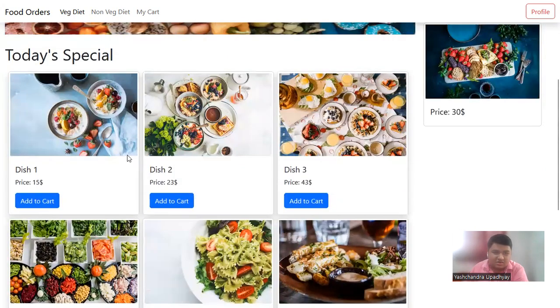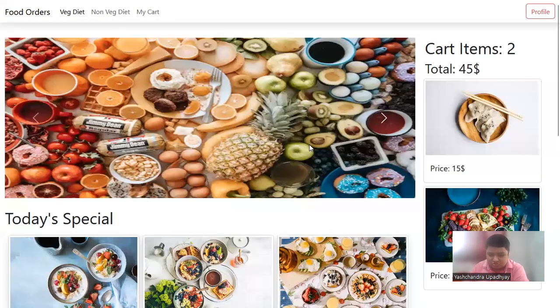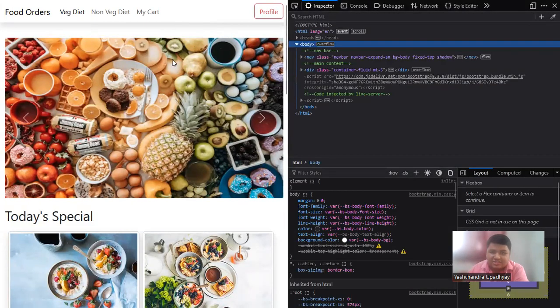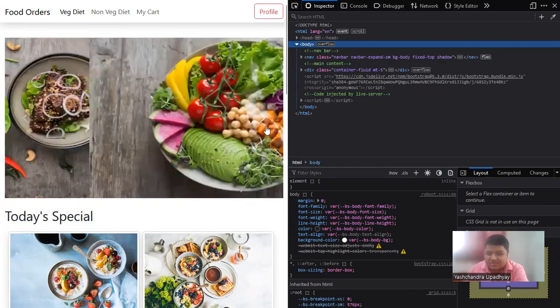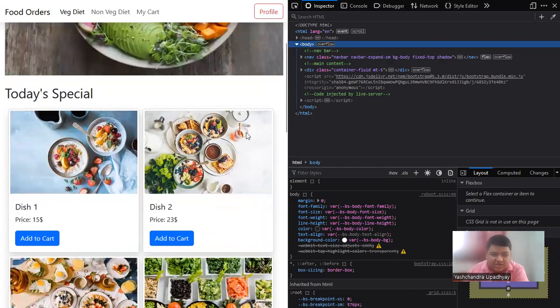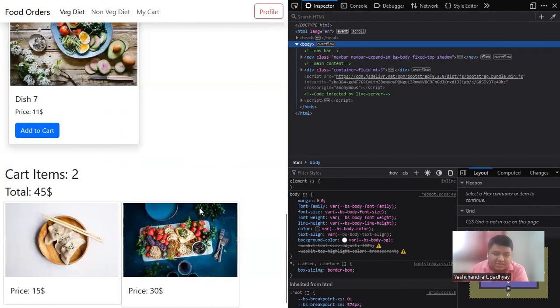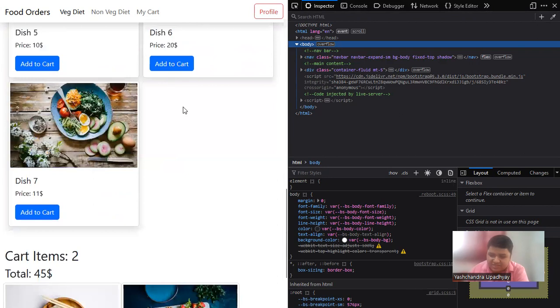So this is going to be the website. This is also a responsive website. You can see that if the screen size changes, the main carousel is on the top. Then instead of 3 boxes, we are getting only 2 boxes, and we have the cart at the bottom of the screen. As I said, tomorrow when we learn JavaScript, we will make sure that this is only visible when we click on my cart button.